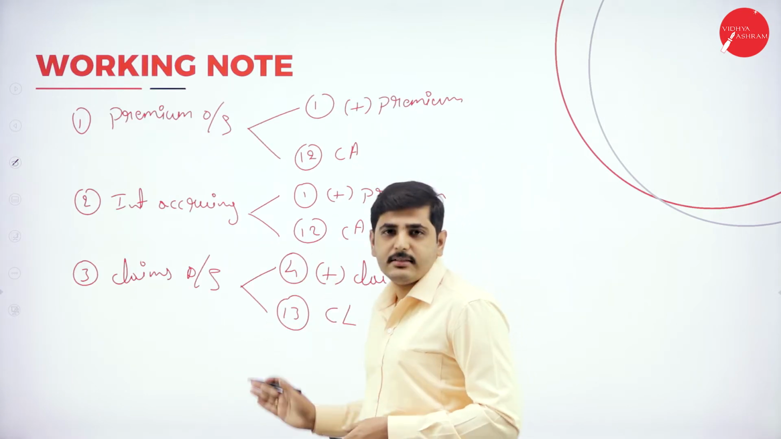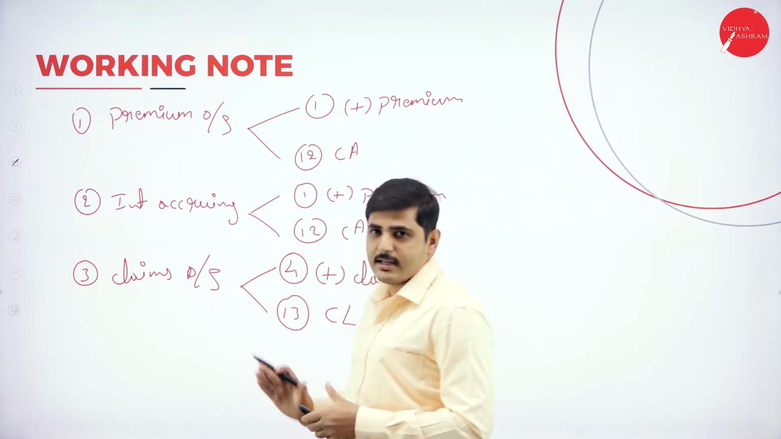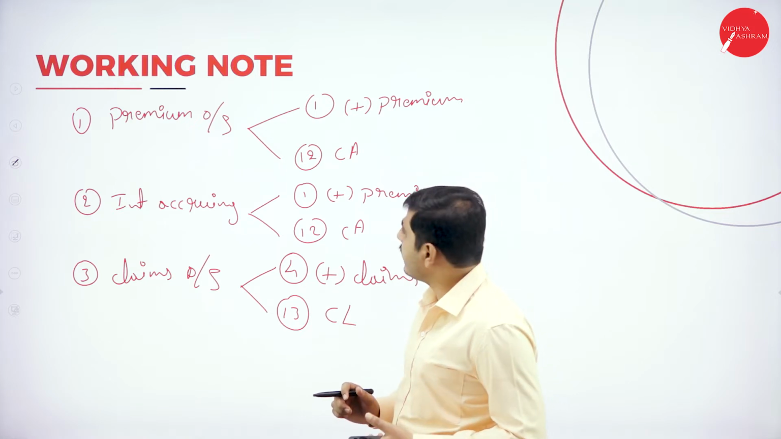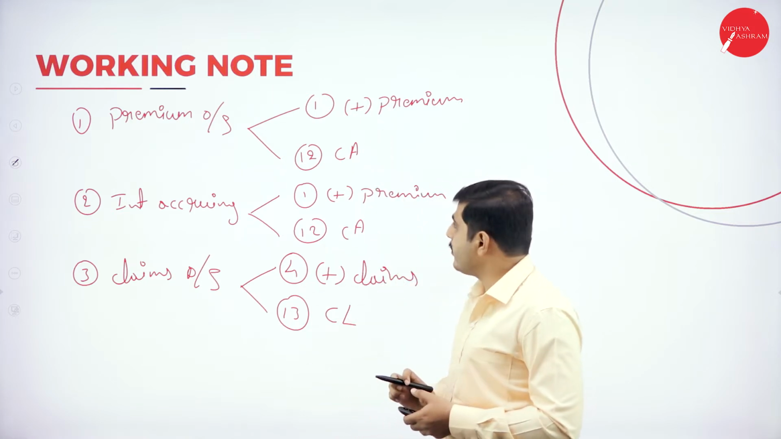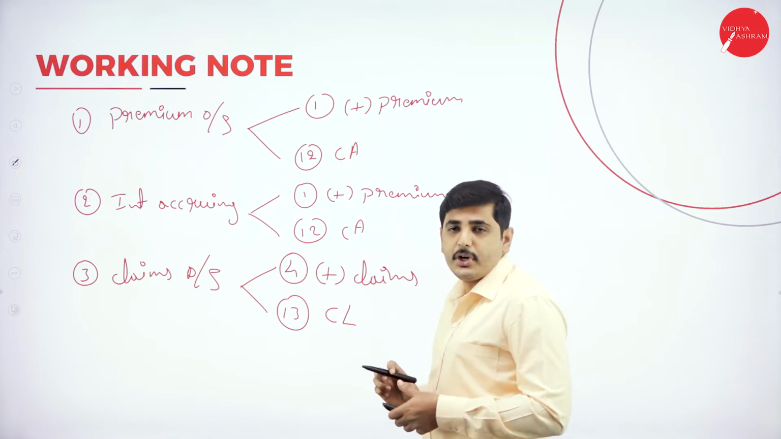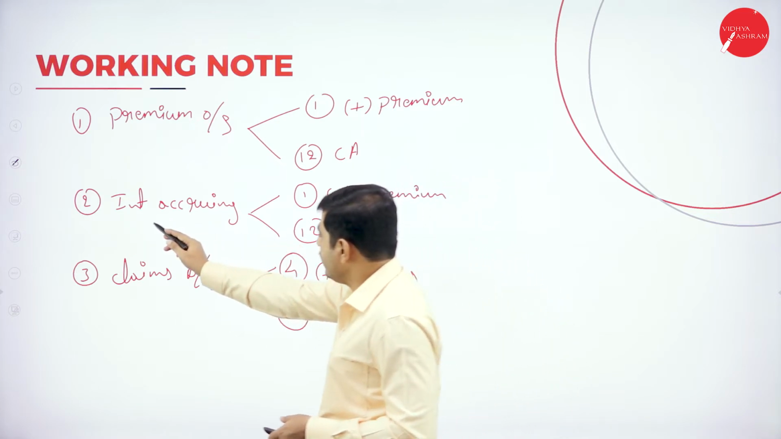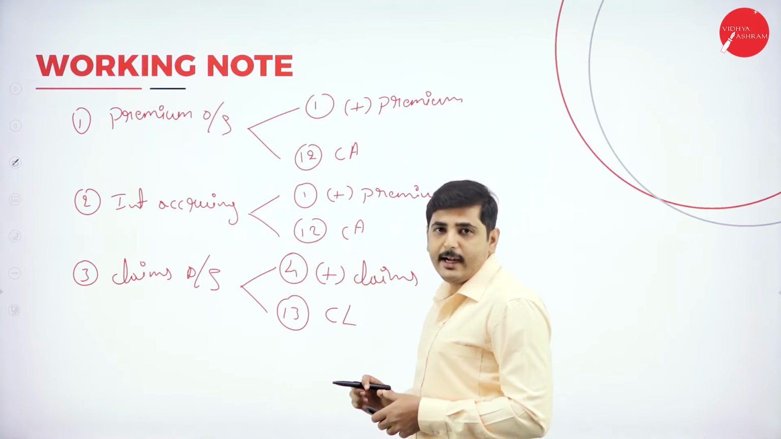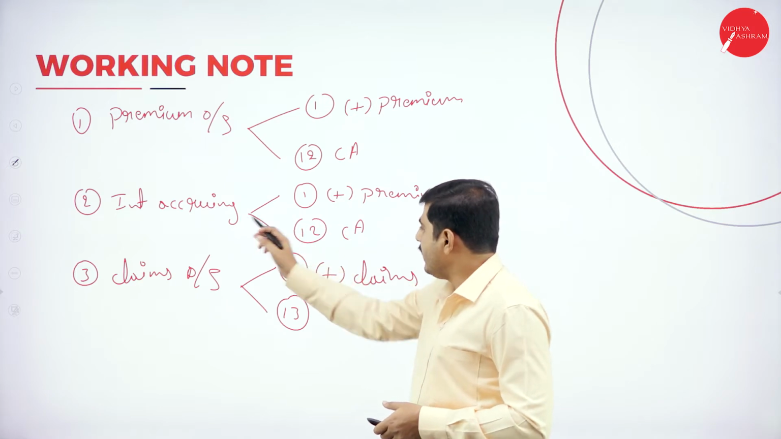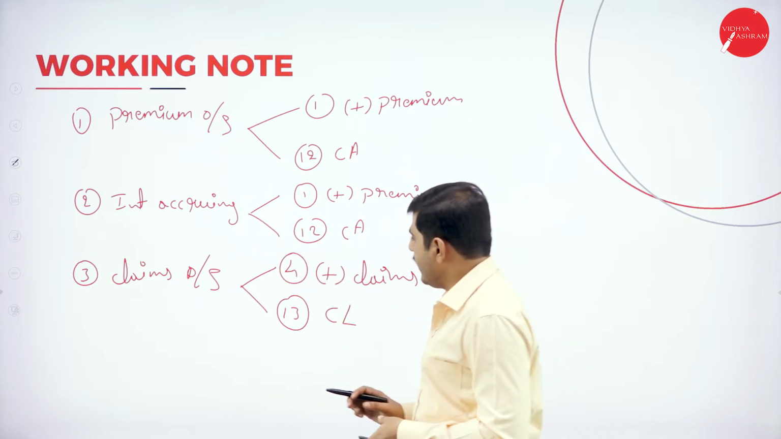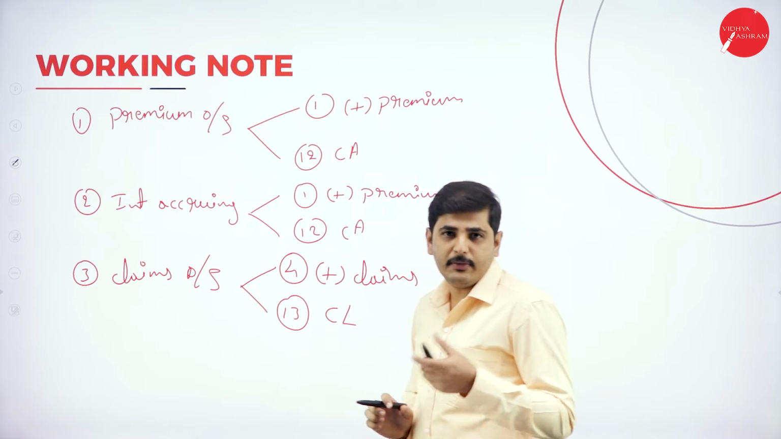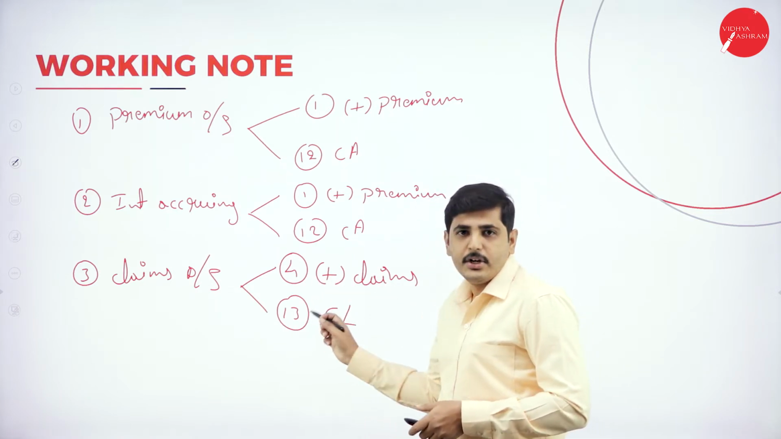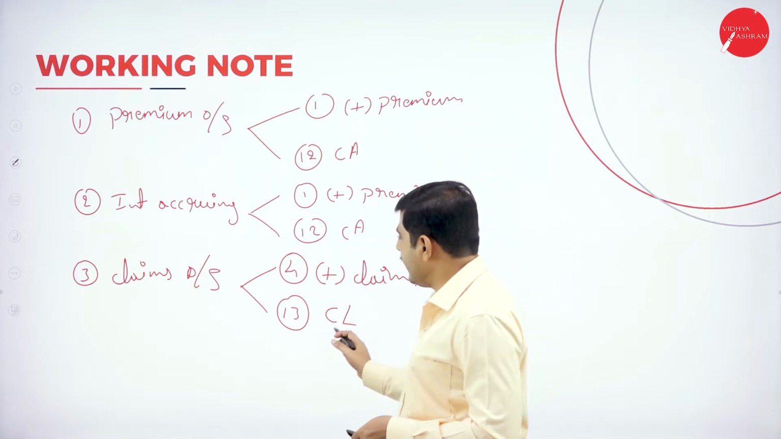So these are the 6 adjustments. We have to understand them. First one, premium. Any outstanding premium is current year premium, so add to current year premium, schedule number 1. Again, show it in schedule number 12, current assets. Again, coming to interest accruing, first add to premium in schedule number 1 and show it in schedule number 12, current assets. Again, outstanding claims come under benefits paid, schedule number 4, add to claims, and again show it in schedule number 13, current liability.